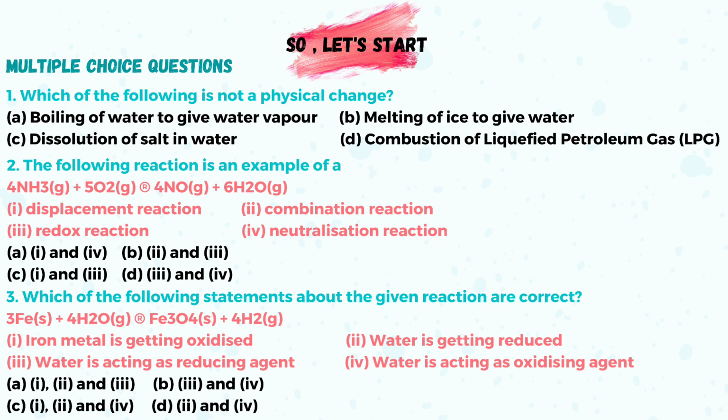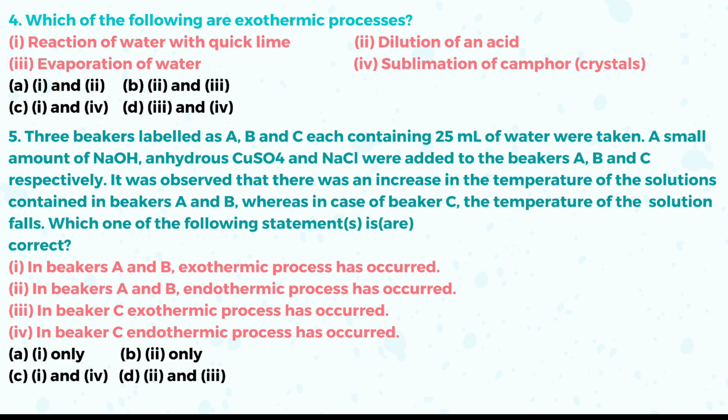Okay. Next, question number 4. Which of the following are exothermic processes? First, you know what an exothermic process is? The reactions in which heat energy is released are called exothermic processes. Option 1, reaction of water with quicklime. Yes, in this case, in the reaction of quicklime with water, heat energy is released. Second, dilution of an acid. Yes, in this case also heat energy is released.